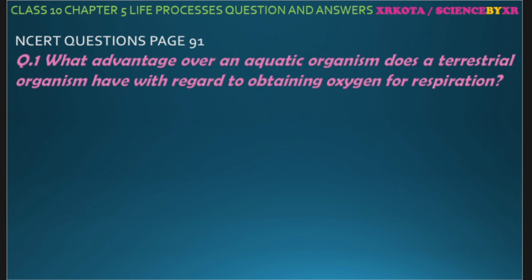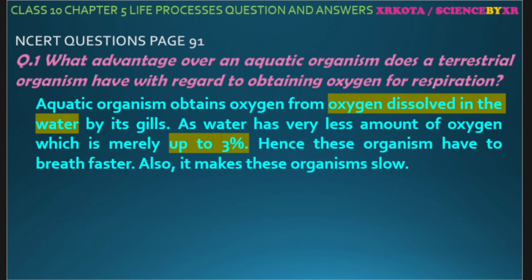Question number 1 on page number 91. What advantage over aquatic organisms does terrestrial organism have with regard to obtaining oxygen for respiration? Okay, that's a good question. Aquatic organisms obtain oxygen dissolved in the water by the gills, and water has a small amount of oxygen, only up to 3%.